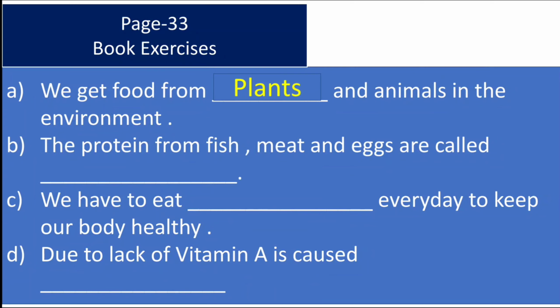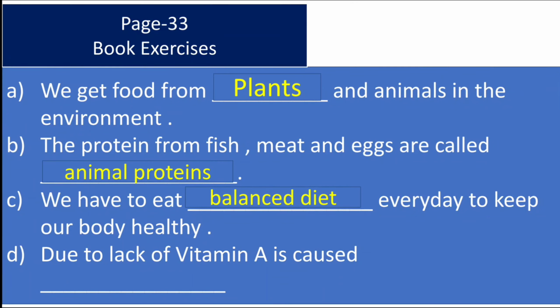Number B, the protein from fish, meat, eggs are called dash protein. We get protein from two sources, animal source and plant source. So fish, meat, eggs are animal protein. We have to eat dash every day to keep our body healthy. The answer will be balanced diet. Due to lack of vitamin A is caused dash. That means you have to name the disease. And the disease is night blindness.